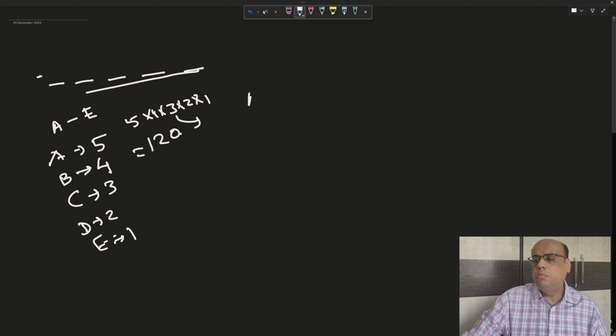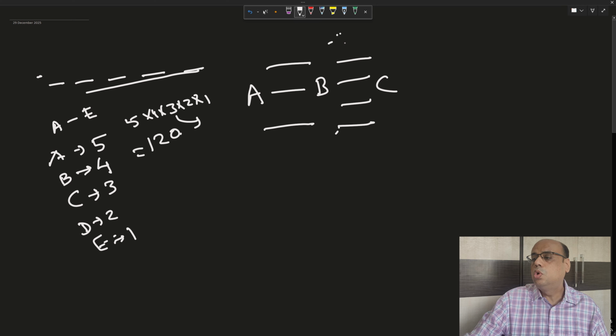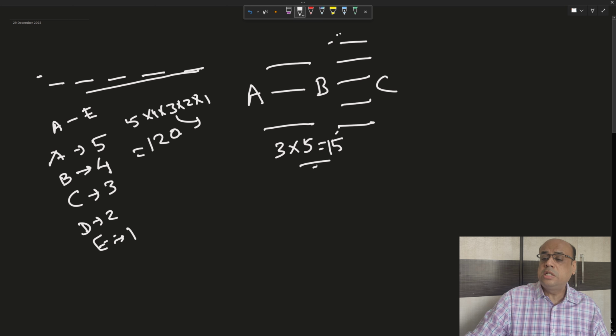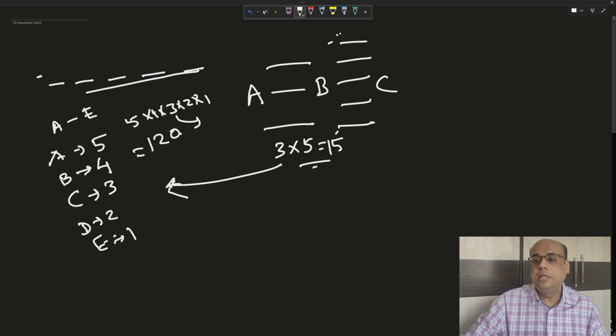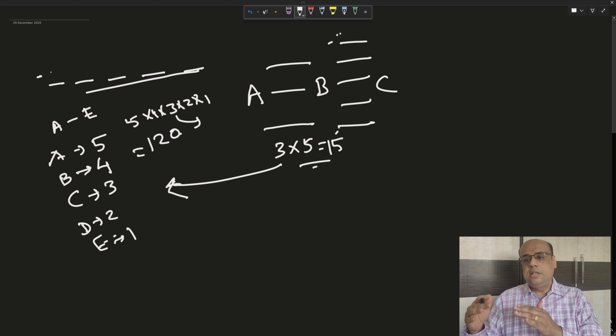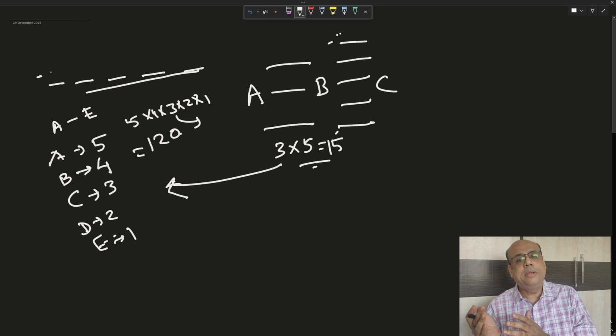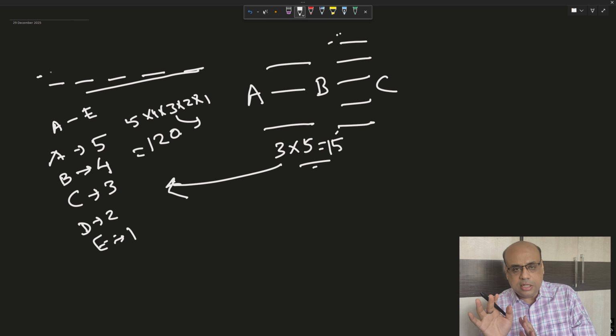So assume there are 3 cities A, B, C. If there are 3 ways to go from A to B, and 5 ways to go from B to C, then for every route from A to B, there are 5 routes from B to C. So the total number of ways to go from A to C is 15. The same logic is getting applied here, because counting is like repeated addition. And what is repeated addition? That is multiplication.